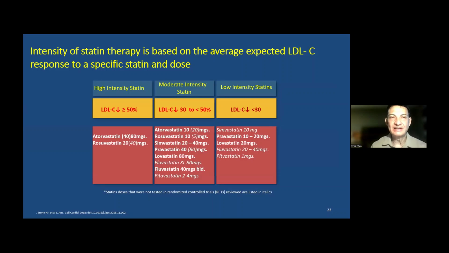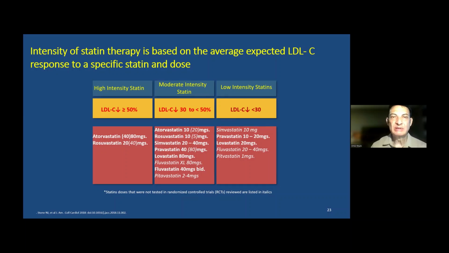So as I said, there are three categories of statins: the intensity. So high intensity statin, what does that mean? These are the statins that are going to reduce your LDL cholesterol by at least 50% or more. Moderate intensity statin will reduce your LDL cholesterol anything between 30 to 50%, and low intensity statin will reduce your LDL cholesterol less than 30%. And these are the statins that you can see here on the slide. Say, for example, high intensity statins are two: atorvastatin 80 milligrams or also 40 milligrams, and rosuvastatin 20 milligrams and 40 milligrams.